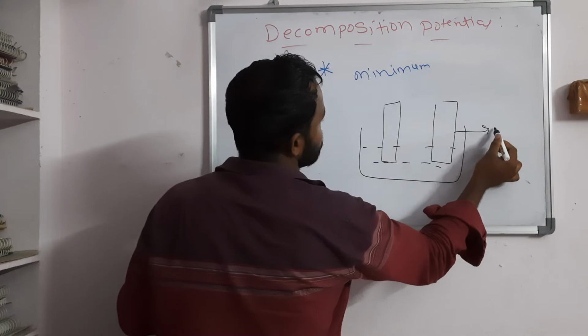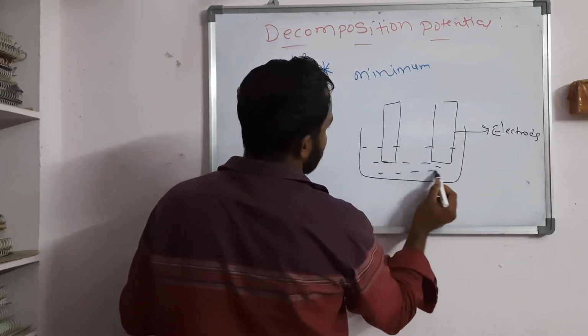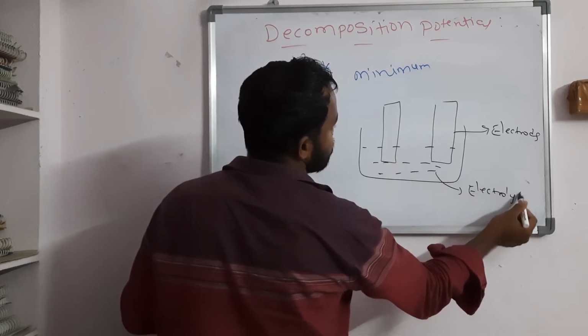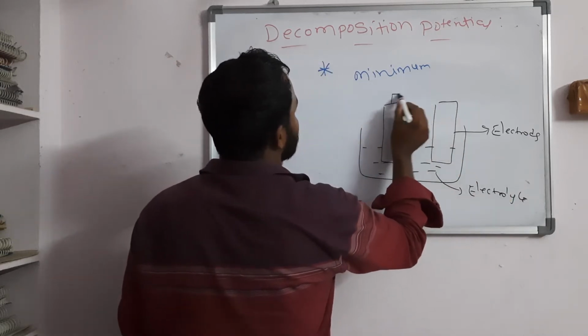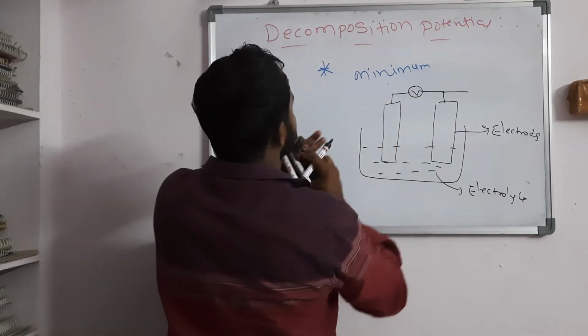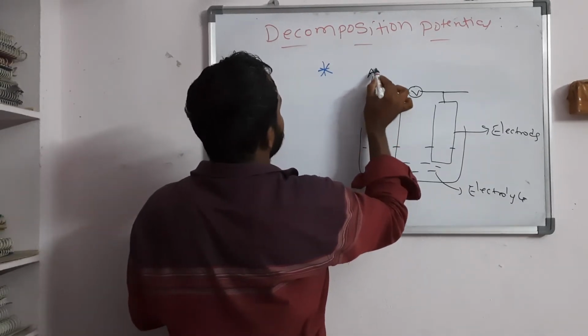Both of these are connected with a voltmeter, and they are also connected with the ammeter.